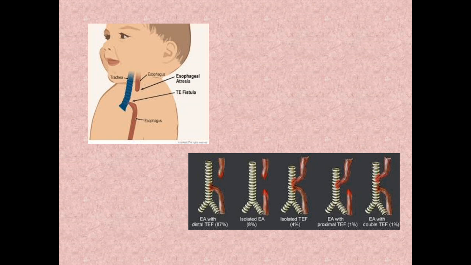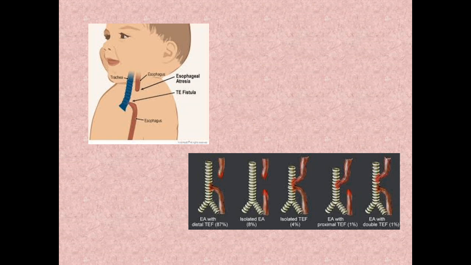But only when the baby feeds, he may aspirate the feeds, he may have respiratory distress. Or when you try to pass a nasogastric tube, the tube doesn't go through, because when you put a nasogastric tube in the mouth, it goes to the oropharynx and then to the pharynx, esophagus. When the esophagus itself is a blind pouch, it doesn't go inside. When you take an X-ray, you will come to know that the NG tube is coiled in the upper part of the esophagus itself. This is a classic picture.